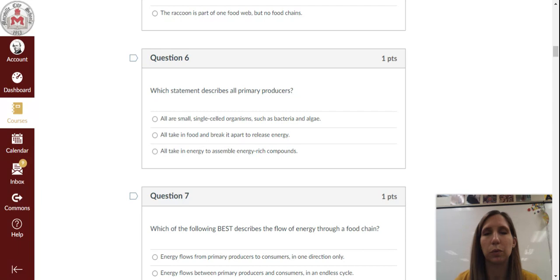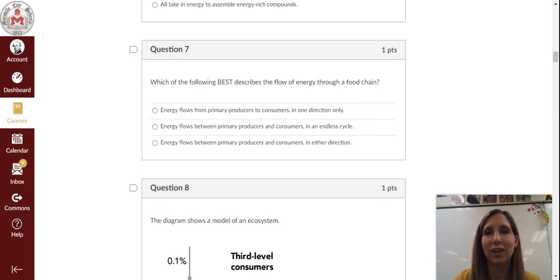Question 6. Which statement describes all primary producers? A, all are small single-celled organisms such as bacteria and algae. B, all take in food and break it apart to release energy. C, all take in energy to assemble energy-rich compounds.